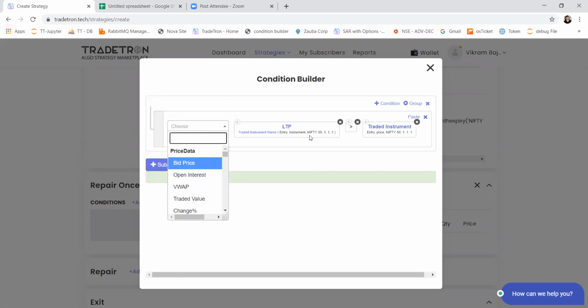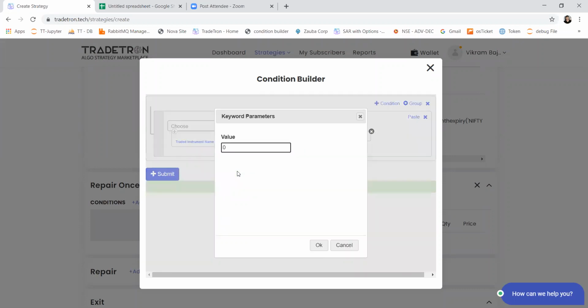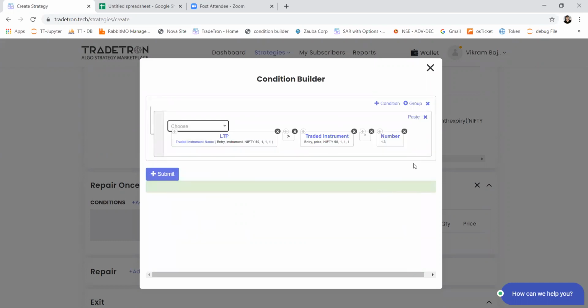So if LTP is going above traded instrument price multiplied by number 1.3, so this will be a 30% stop loss only on the first leg.